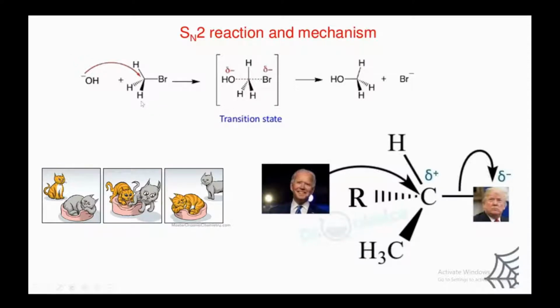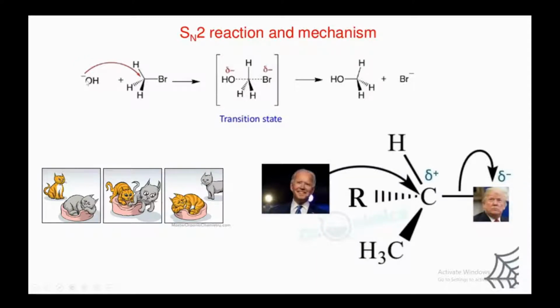So consider, for example, this is alkyl halide, which is primary alkyl halide, and OH contains a negative charge. Any atom which possesses negative charge or free lone pair, we call it a nucleophile, and these halogens are electronegative compared to carbon, so this center is called electrophilic center.